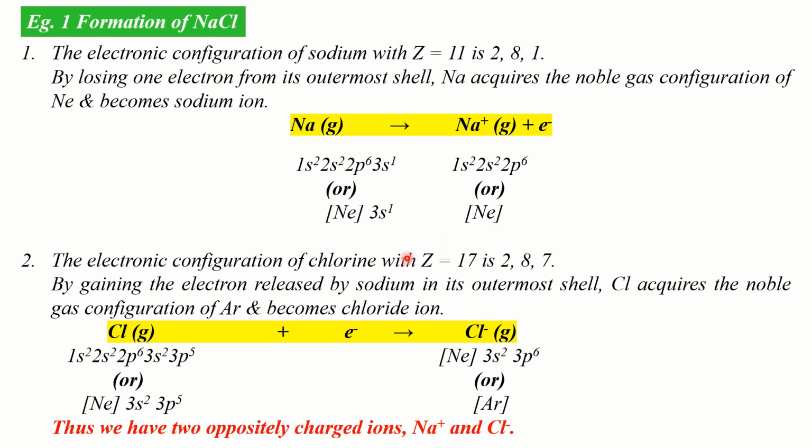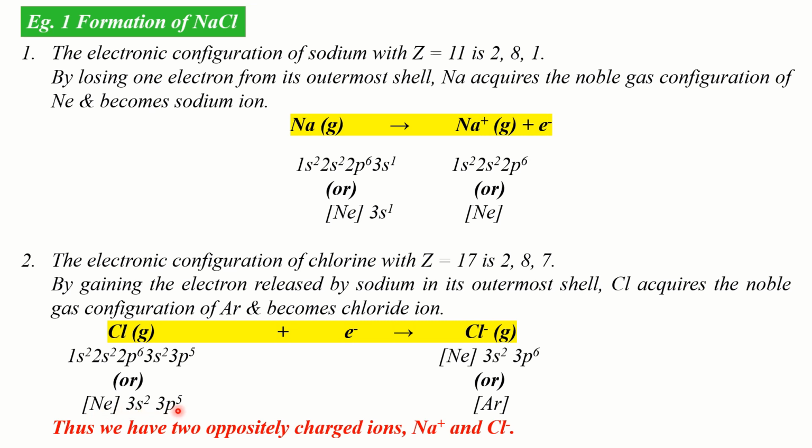Now, the electronic configuration of chlorine with atomic number 17 can be simply written as 2, 8, 7. However, it is formally written as 1s2, 2s2, 2p6, 3s2, 3p5. Here again, since 1s2, 2s2, 2p6 corresponds to the noble gas configuration of the nearest noble gas neon, the electronic configuration of chlorine can also be written as [Ne] 3s2, 3p5.